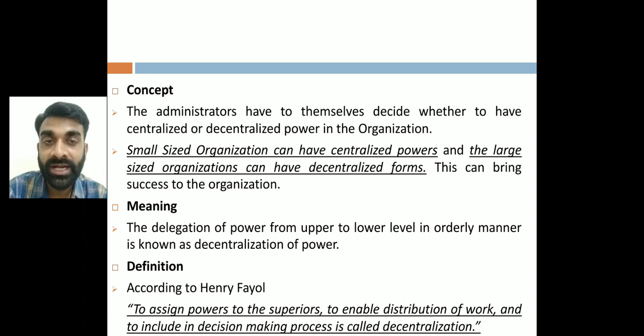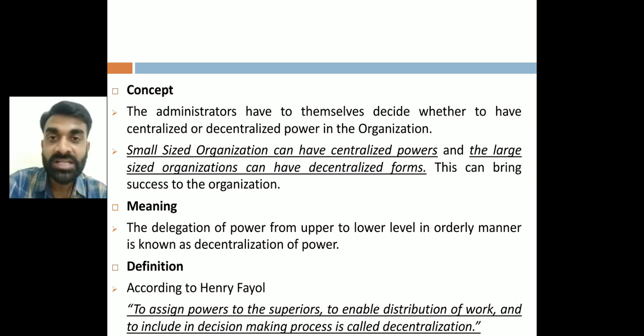Getting my point, right? Meaning that given that delegation of power from upper to lower level in an orderly manner, that is known as what? That is known as decentralization of power, right? Yes, top level management is going to delegate some authority to middle level, and middle level is going to delegate authority to the bottom, that means to the supervisors, limited up to supervisors, right?